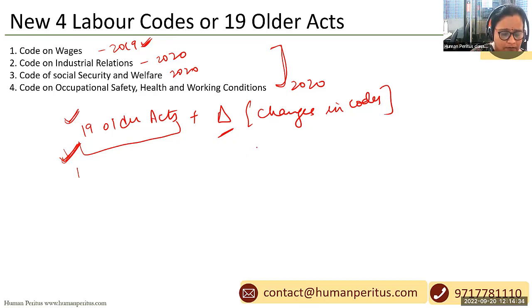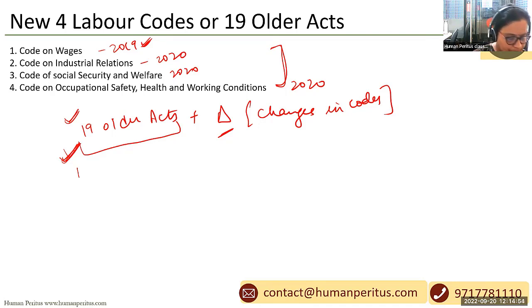And all the general knowledge type questions, such as how many codes there are, what their names are, and which acts are getting subsumed under which code, you can emphasize this small information while going through the codes.